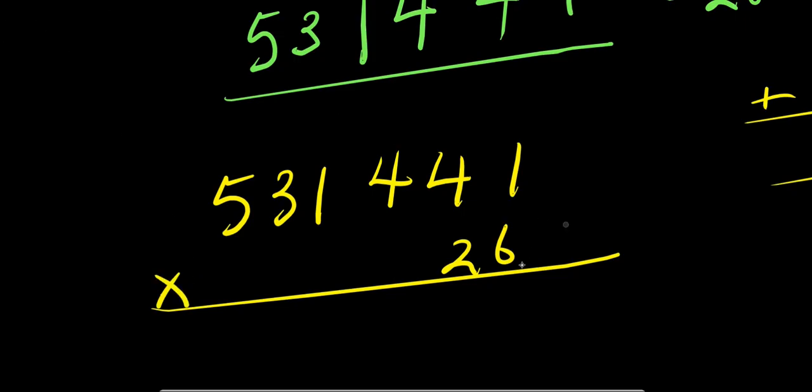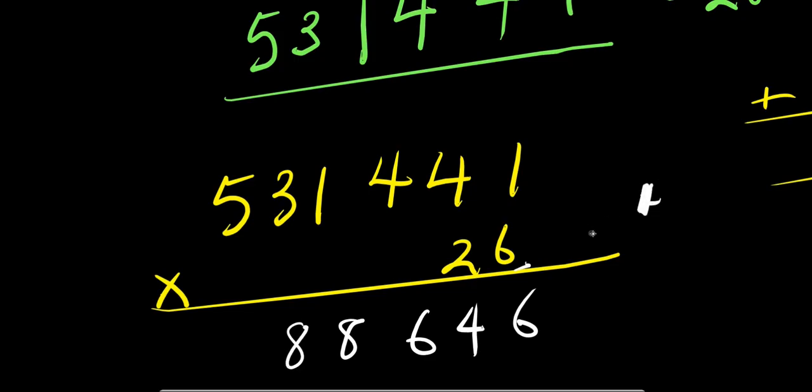So we start by multiplying 6 times 1, that is 6. 6 times 4, that is 24. 4 carry over 2. 6 times 4 again, that is 24. 24 plus 2, 26. 6 carry over 2. 6 times 1, 6 plus 2, 8. 6 times 3, 18. 8 carry over 1. Now 6 times 5, that is 30. 30 plus 1, 31.